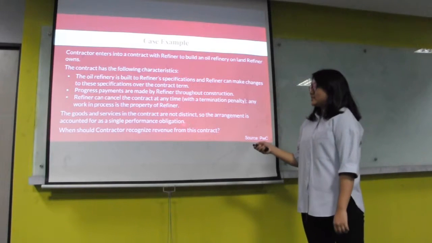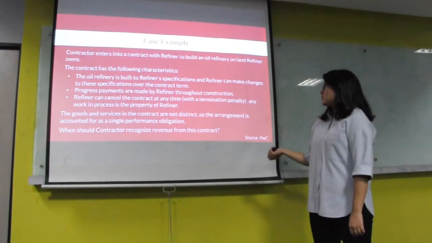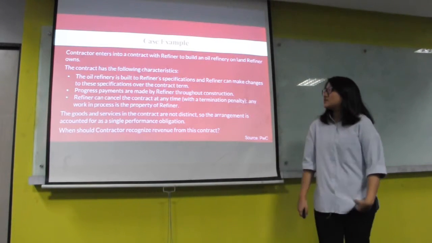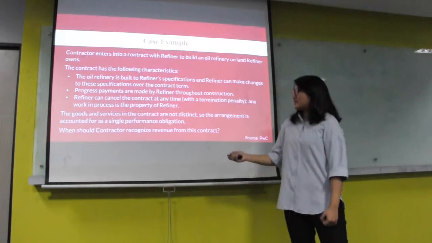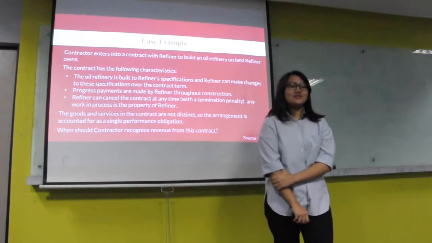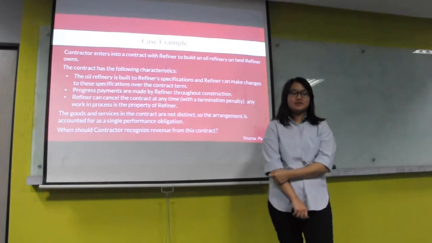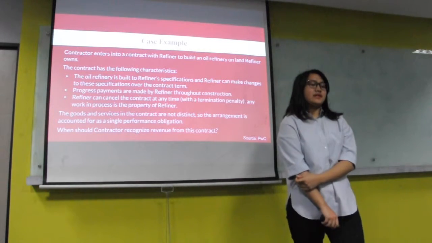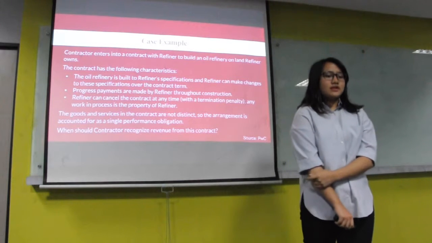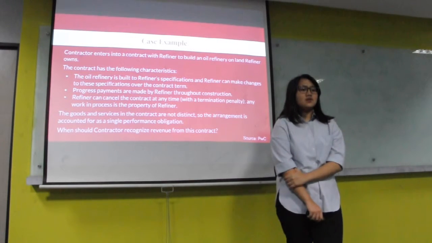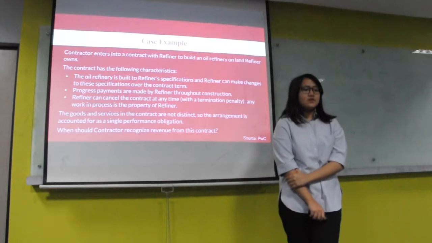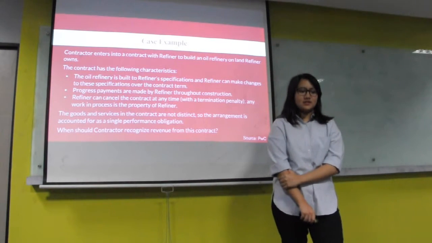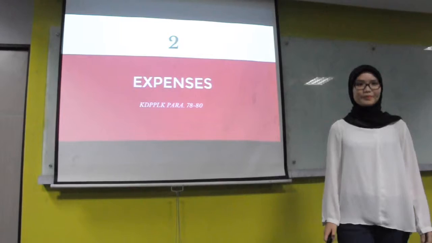So the goods and services in the contract are not distinct, so the arrangement is accounted for as a single performance obligation. In this case, when should the contractor recognize revenue of this contract? The contractor recognizes revenue as it builds the refinery because the performance obligation is satisfied over time. The refiner controls the work in process because any work performed is owned by the refiner, and if the contract is terminated, it can make changes to the design specifications over the contract term.